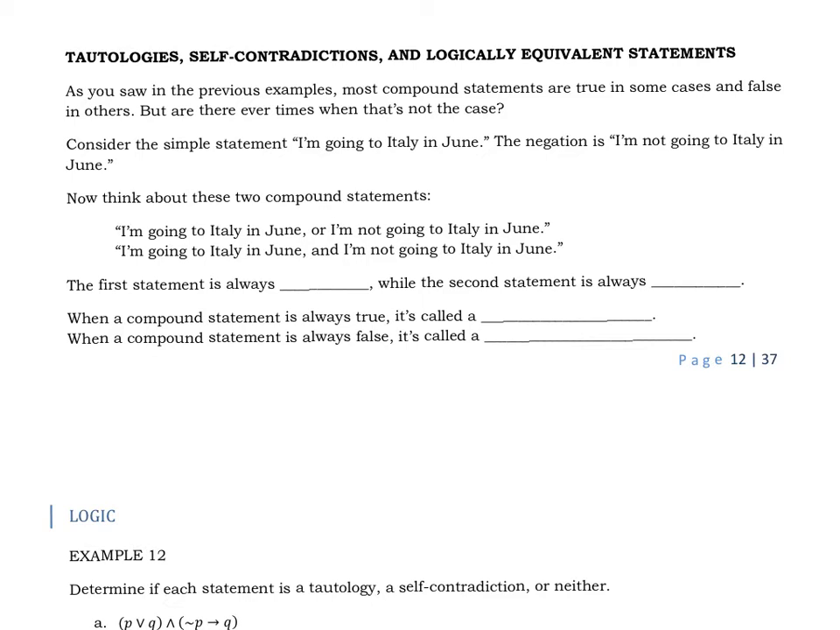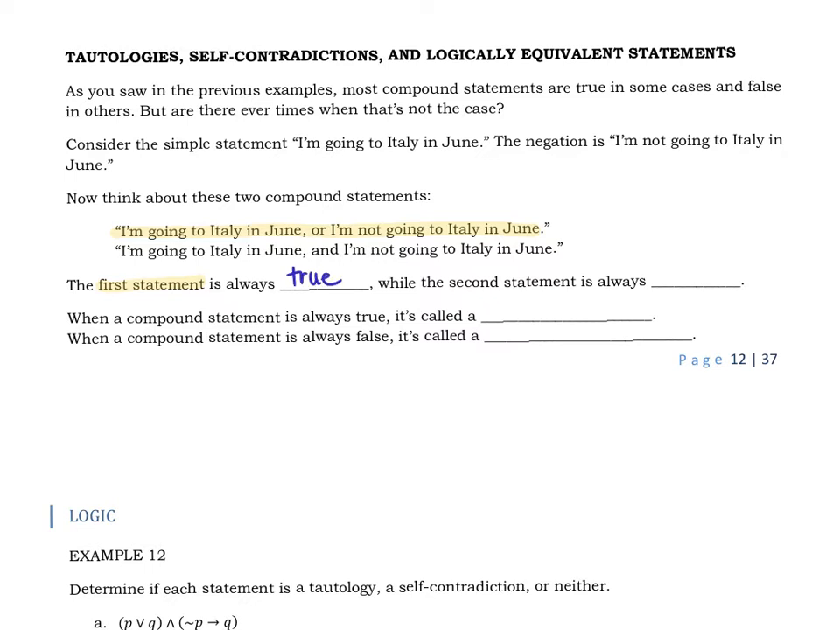So we are going to look at the simple statement, I'm going to Italy in June, and the negation would therefore be, I'm not going to Italy in June. And now we're going to look at these two statements. I'm going to Italy in June, or I'm not going to Italy in June. Okay, that first statement, the one that I just highlighted there, that one is always true.